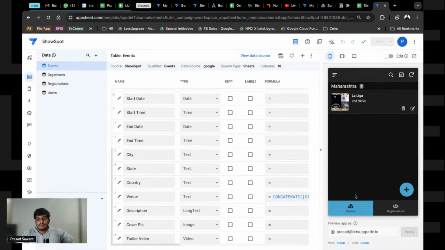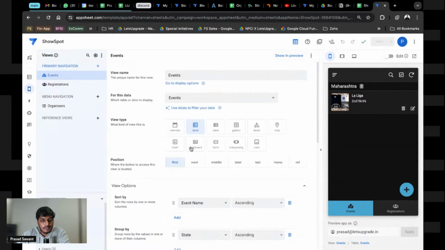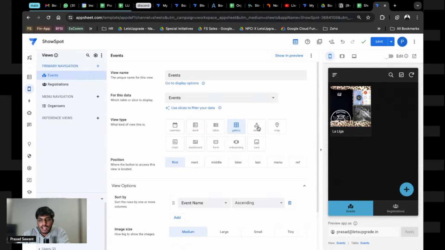But again, this is not how I want my event to look. I want it to look like a gallery. So again, we will change a few things here. We will go to the view, right? We will put it into a gallery mode. This is how the event should look like. I hope this is clear how we are changing the views, guys.